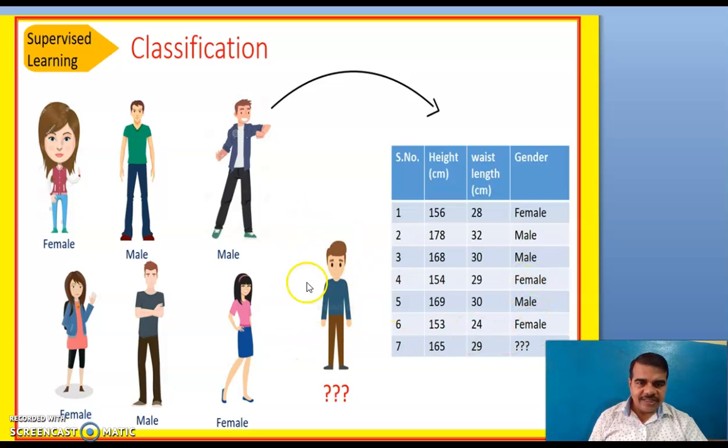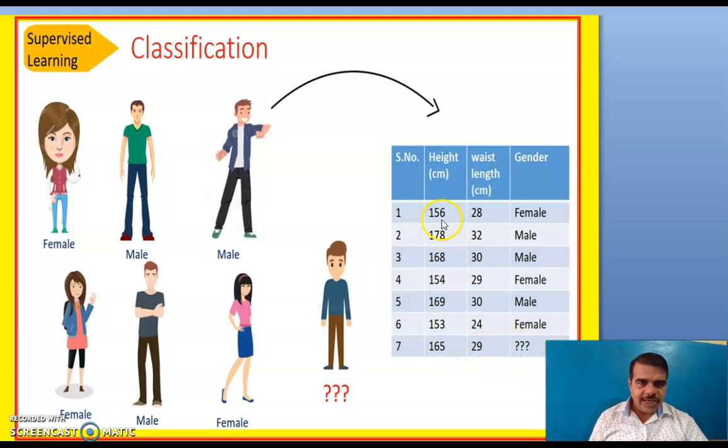So for this seventh person, this person we need to identify, we need to classify whether he is male or female. As we know from the feature extraction, if you see the height: 156 female, 178 male, 168 male, 154 female, 169 male, 153 female, 165 question mark.